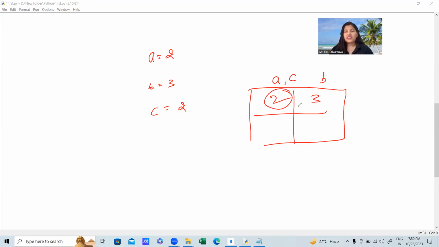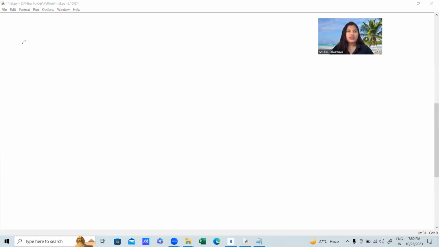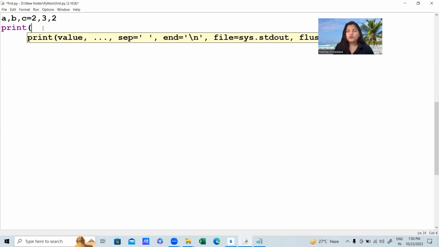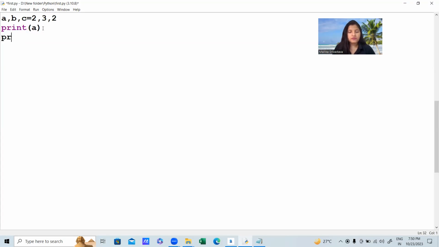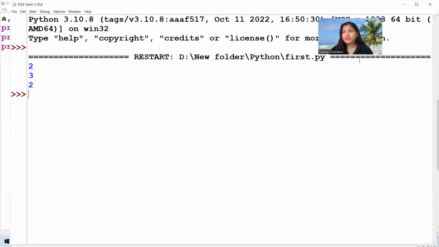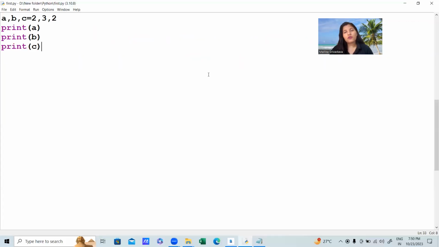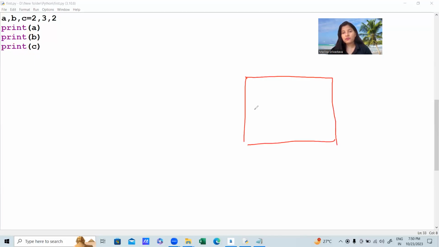Let's see whether it is correct or not. For that, I'm going to remove this part. Suppose in A, B, and C, I have 2, 3, and 2. For the same example, let me print the value of A, the value of B, and the value of C. Let's run this code. It will give you the same values every time. Now let me tell you one more thing here. Every time you store any value in the memory, suppose in A we have 2.